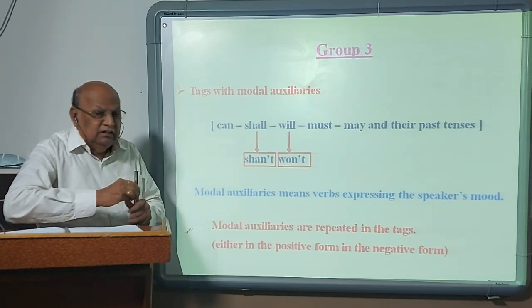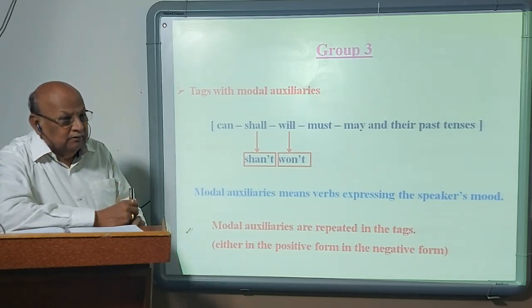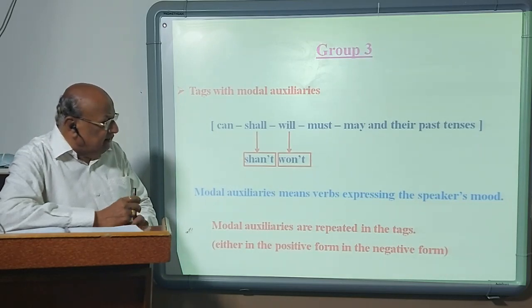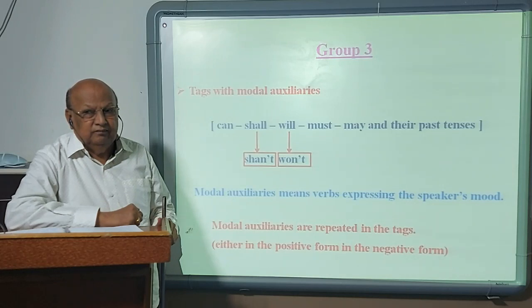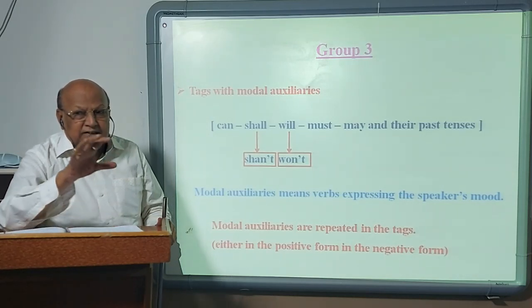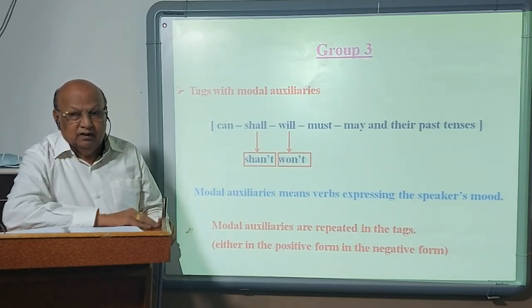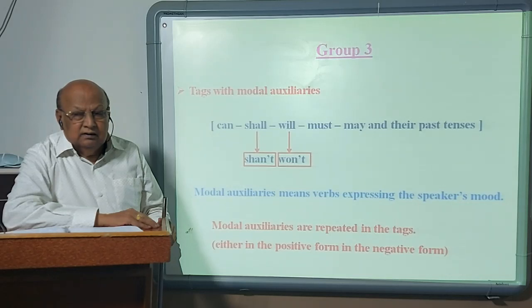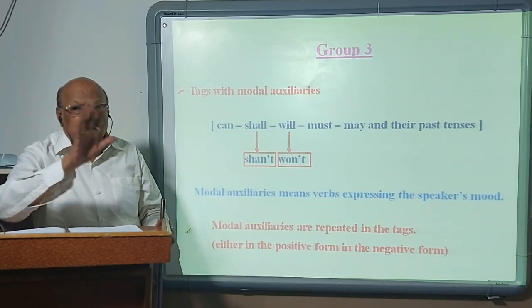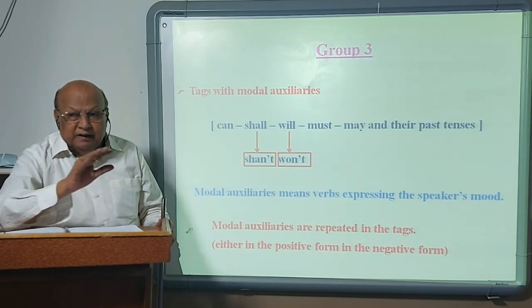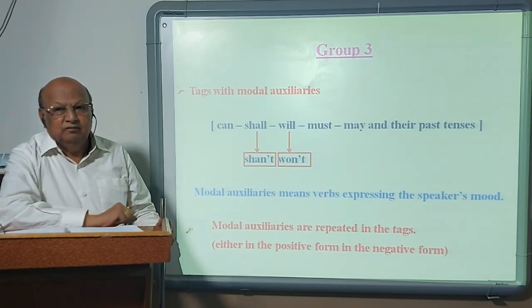Modal auxiliary, you have to remember the meaning. Modal auxiliary means verbs expressing the speaker's mood. Say for example, the teacher says to some student, you can go. Can expresses permission.